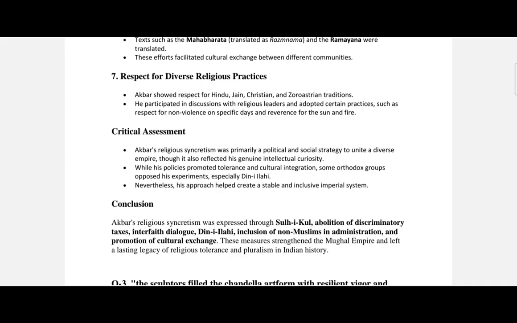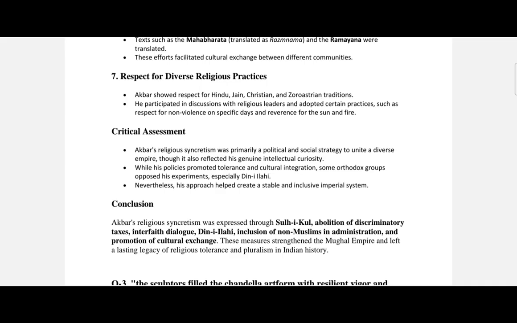So this is what it is about the main aspects of Akbar's religious syncretism, and he used to be known as bringing brotherhood in different religions through his policy. So basically this is what it is.